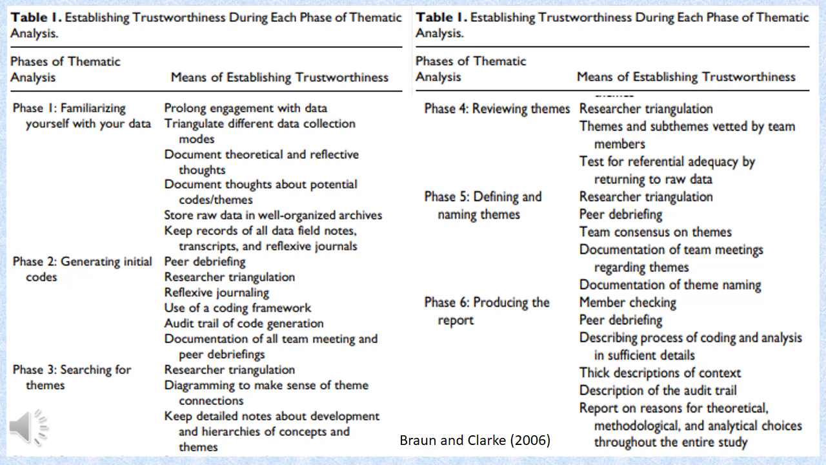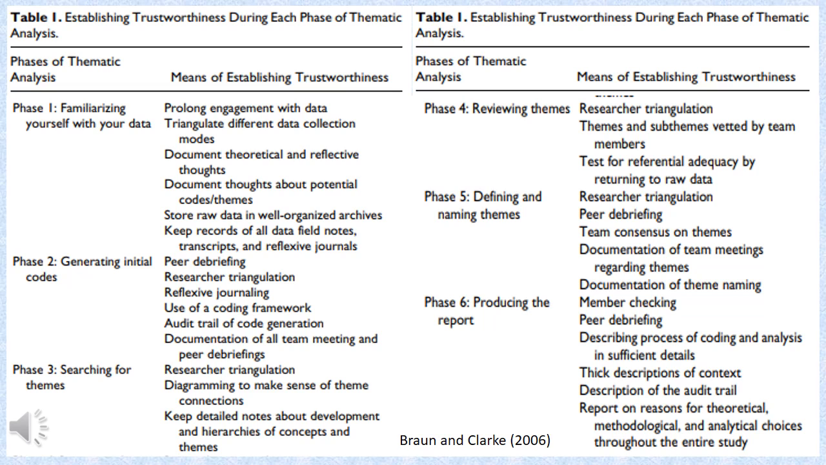This will help you a lot, because keeping records of all the field notes, transcripts, and reflective journals would help you in the second phase. Phase 2 is generating initial codes. You have initially thought about coding the things. Now you would start coding it. It would be better that you ask some of your friends to help you out. A peer debriefing would help you a lot.